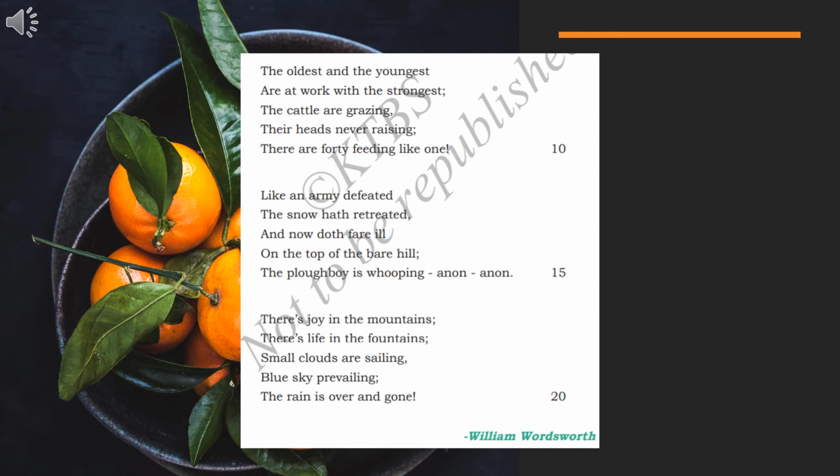Next, the snow is compared to a defeated army. For example, you have two armies. One army is already defeated, that is the snow, which has reached humility.